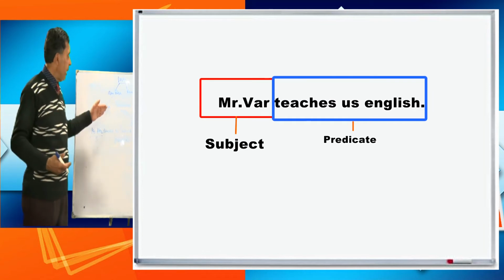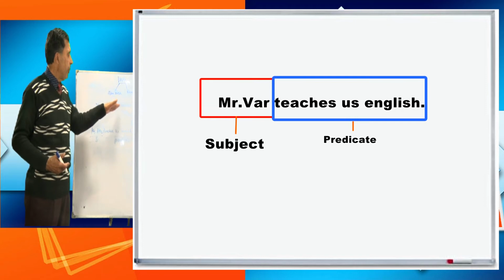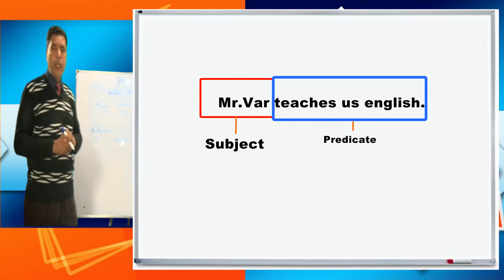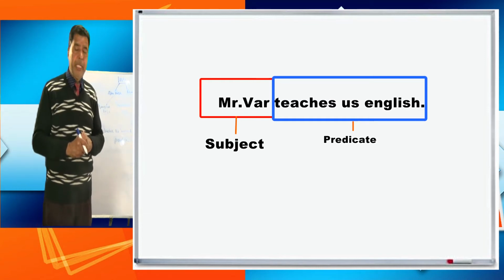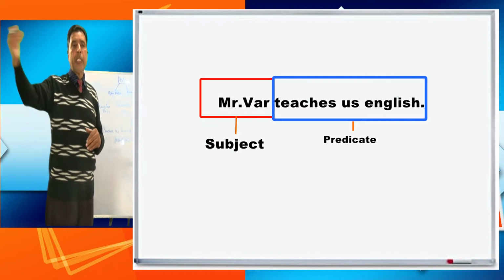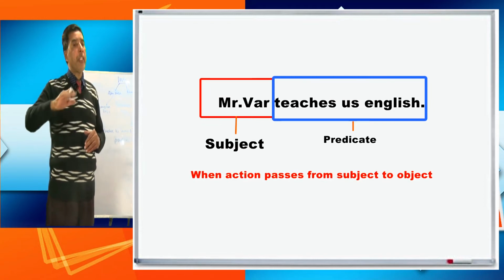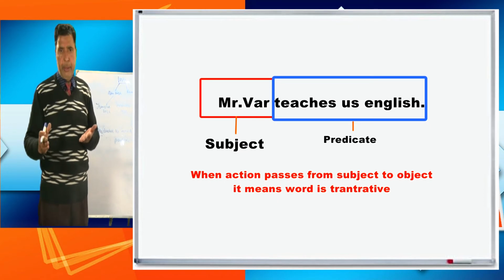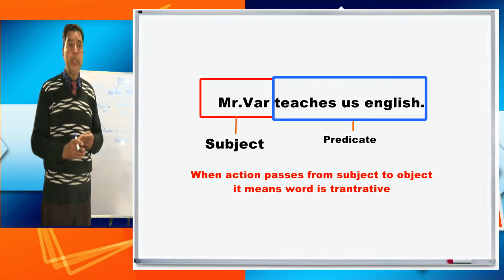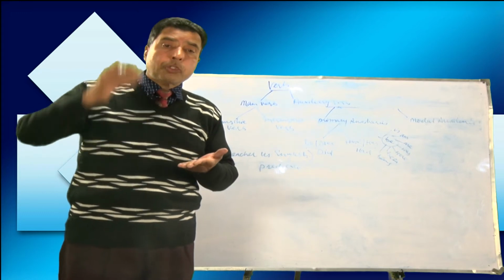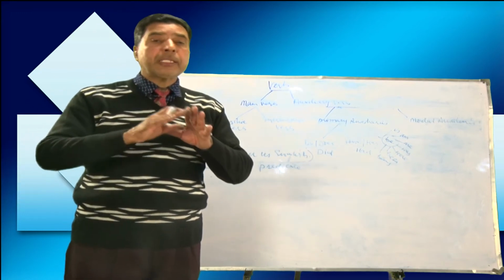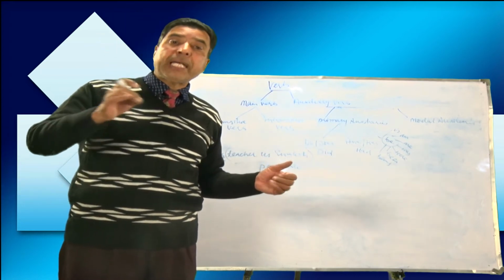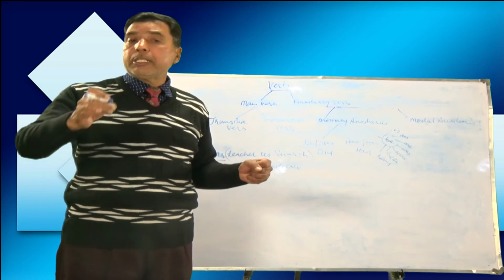And that's what I am going to tell you today, what is a transitive verb and what is an intransitive verb. When we talk about verbs, they are transitive as well as intransitive. It means that sometimes the action passes from subject to object, sometimes the action does not pass. When action passes from subject to object, it means the verb is transitive. When the action stops with the doer and does not pass from subject to object, it means the verb that is used in that sentence, that is intransitive.